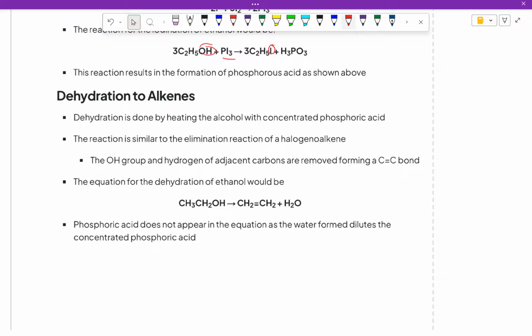This is not an equals sign; this is actually a double bond. Please do not confuse equals and double bond. In this case, when we dehydrate, you'll notice we take the H2O out, and what remains is CH2 double bond CH2. That is the alkene. That's how it works.